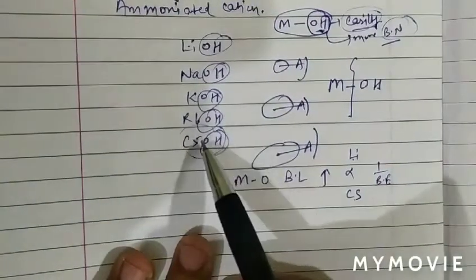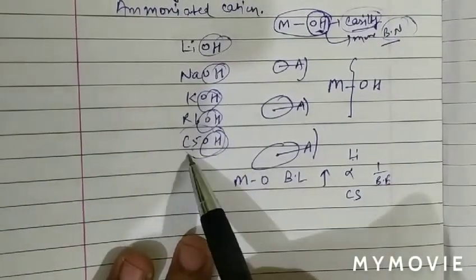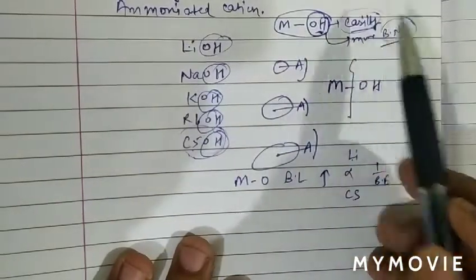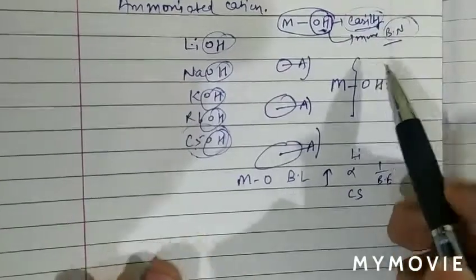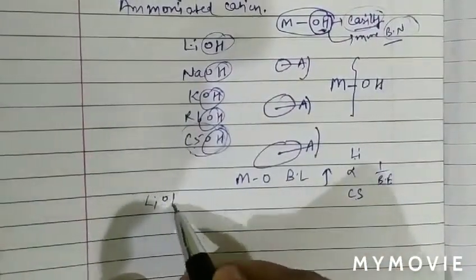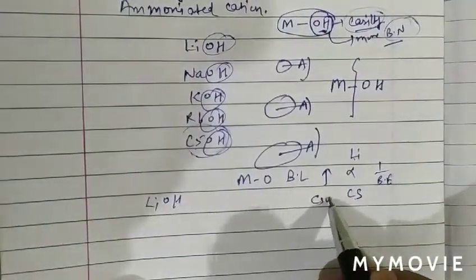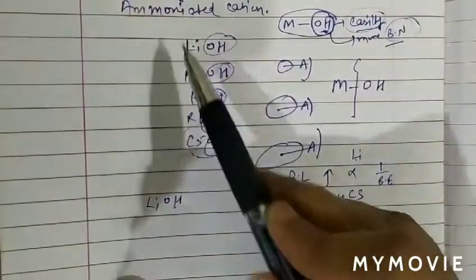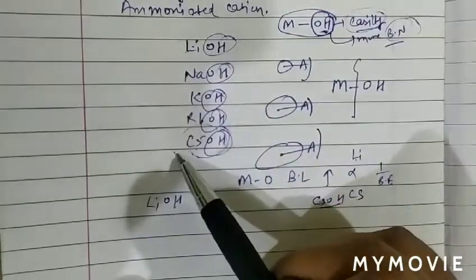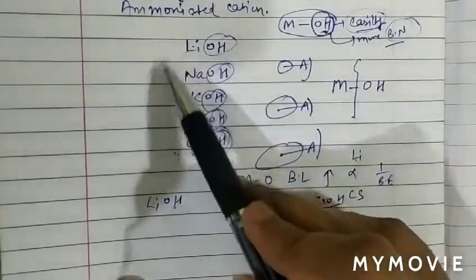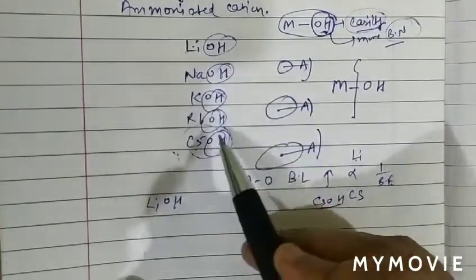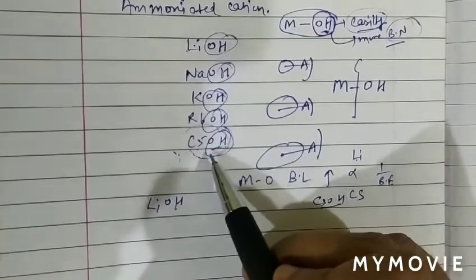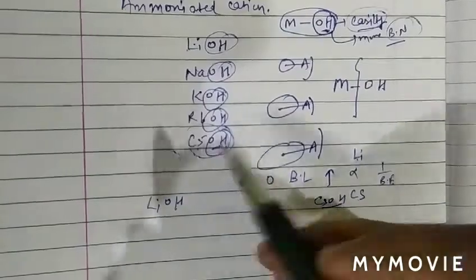So in cesium hydroxide, the tendency to lose OH minus is more, and if tendency to lose OH minus is more, means more basic nature. Therefore lithium hydroxide has least basic nature while cesium hydroxide has most basic nature. So basic nature increases from top to bottom due to increase in the size of metal ion. Due to bond length increases, bond energy decreases. So tendency to lose OH minus is more in cesium hydroxide. Therefore cesium hydroxide has most basic nature.